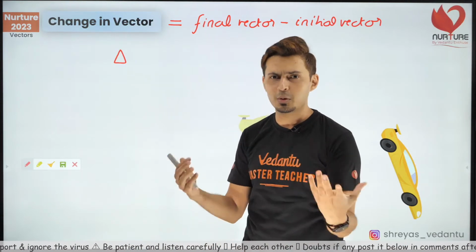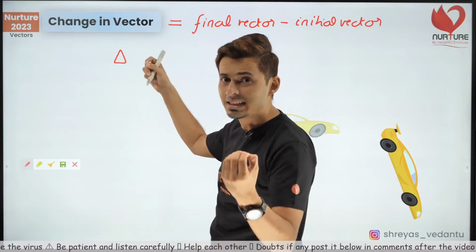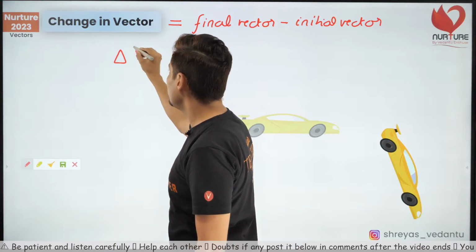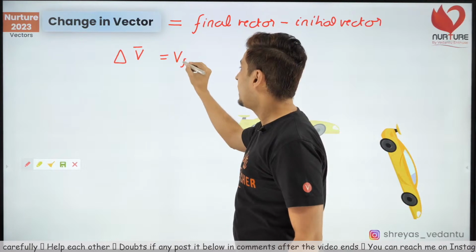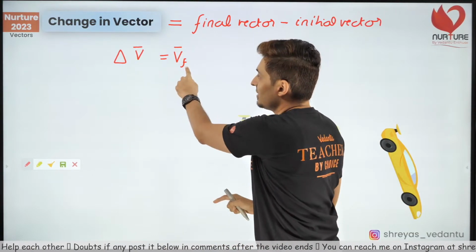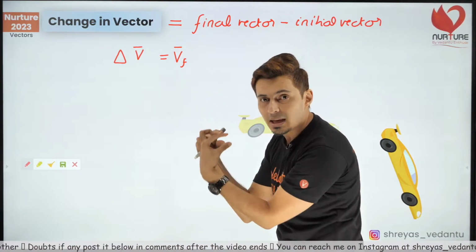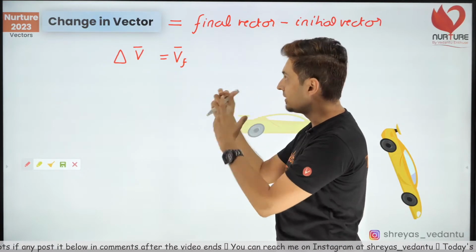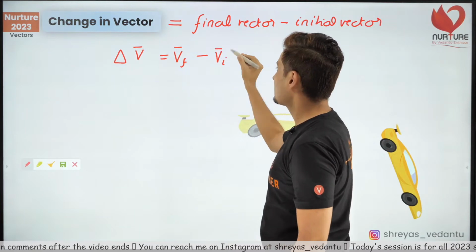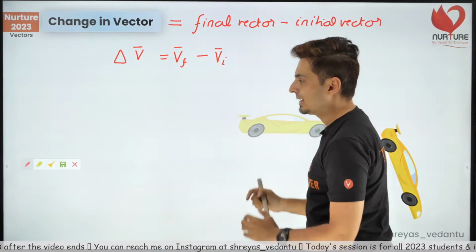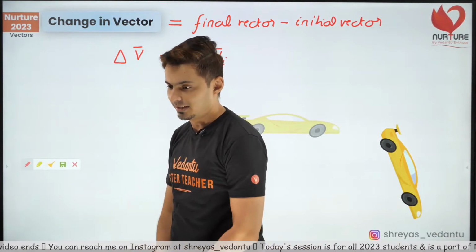Have you become thinner? Have you grown taller? So that's the meaning of delta, which means change. And delta V bar, that means change in the vector, will be final vector V, please understand this f is below, it's in the subscript, it's just symbolic, minus Vi, which stands for the initial vector.